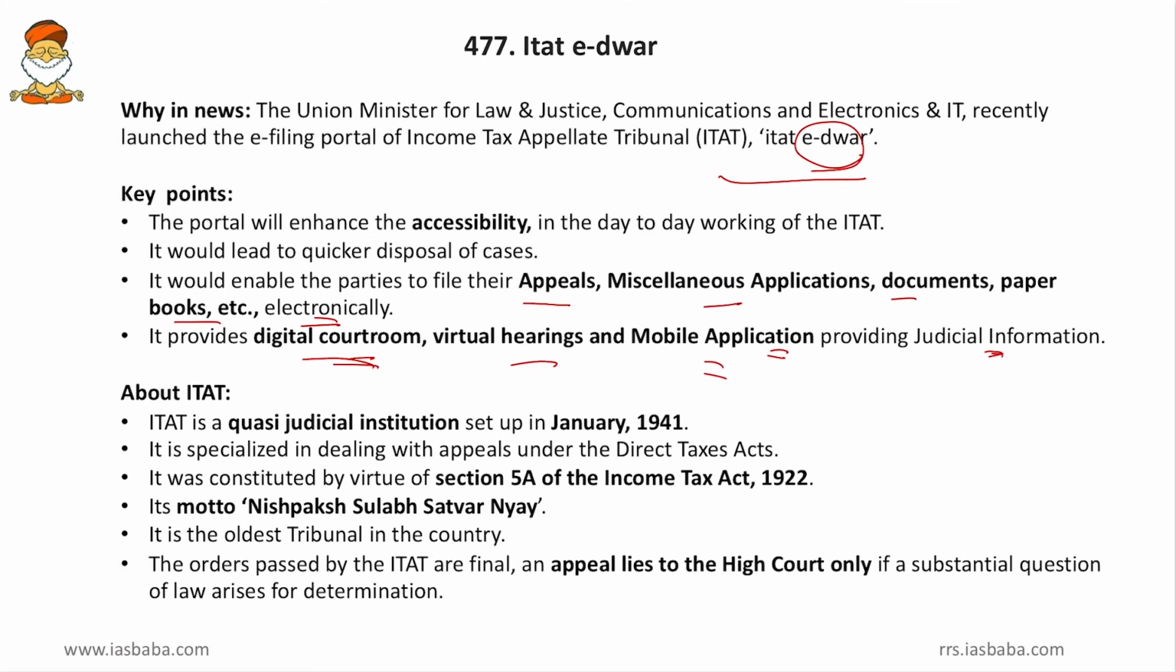Then more about the Income Tax Appellate Tribunal. It is a quasi-judicial institution set up in January 1941. So this was set up way back in 1941, before independence. Then it specializes in dealing with appeals under the Direct Taxes Act. So this deals with the Direct Taxes Act. It doesn't deal with indirect taxes at all.